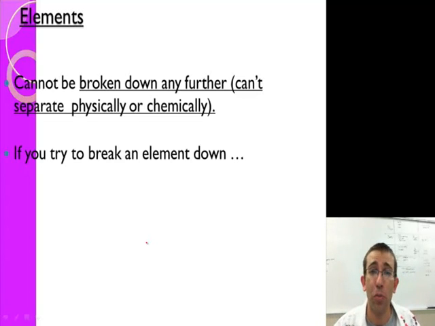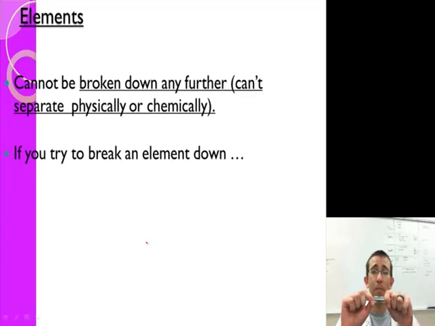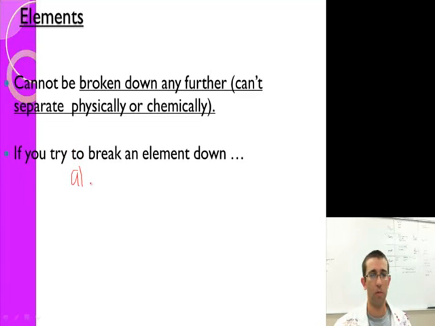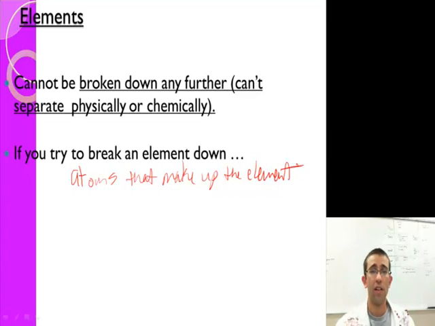This is not one atom of aluminum. If this was one atom of aluminum, it'd be really big atoms. No, this is billions and billions and billions of atoms of aluminum. So, if I try to break this, let's just say I broke it in half. If I try to break down this element any more, guess what? I just get atoms that make up the element. As I keep breaking this down and breaking this down, I still have aluminum.